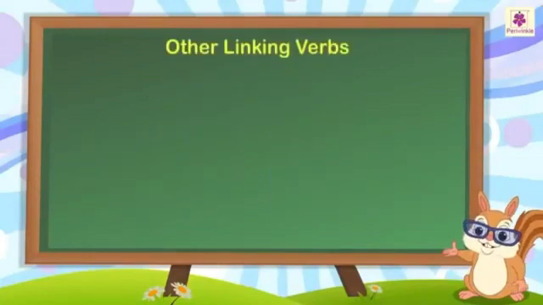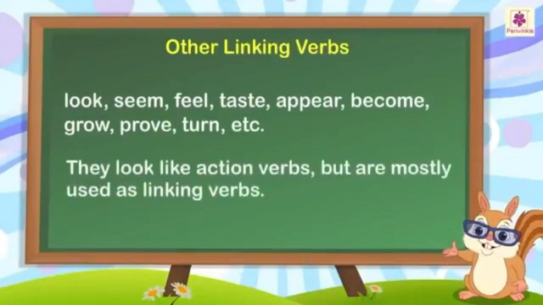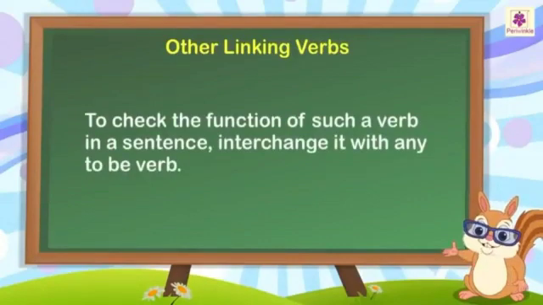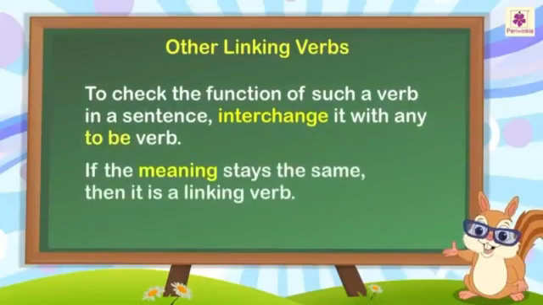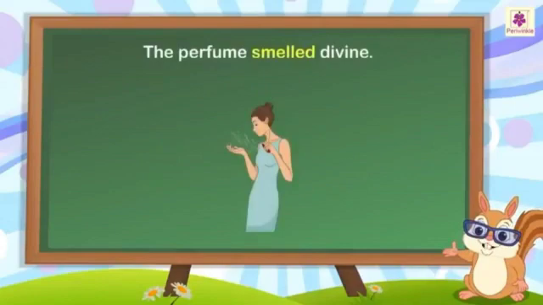Other linking verbs are as follows. They look like action verbs but are mostly used as linking verbs. To check the function of such a verb in a sentence, interchange it with any to-be verb. If the meaning stays the same, then it is a linking verb. For example, the perfume smelled divine. The perfume was divine.